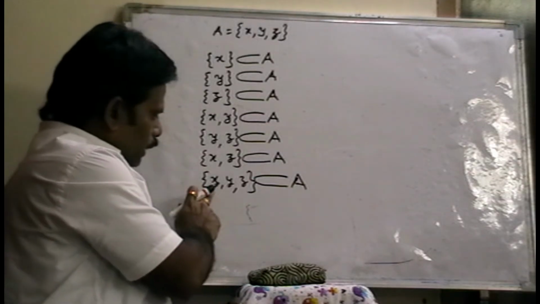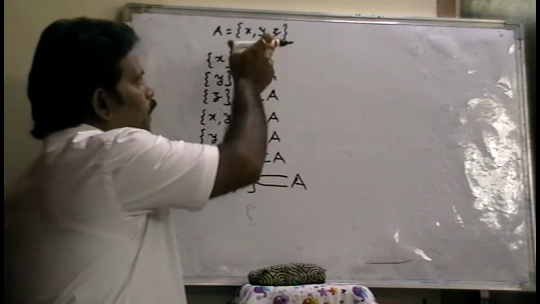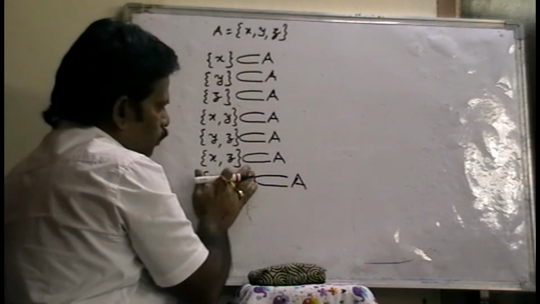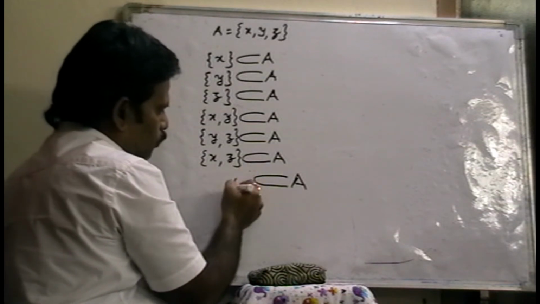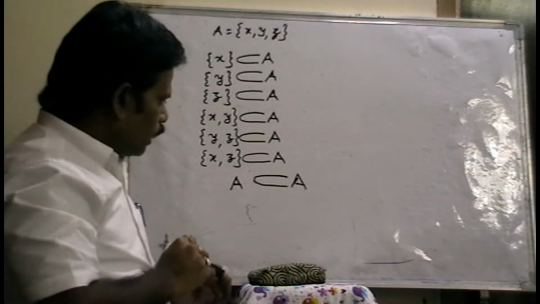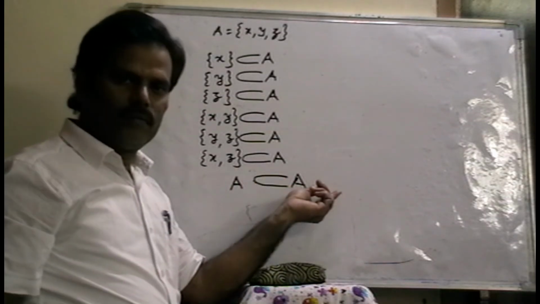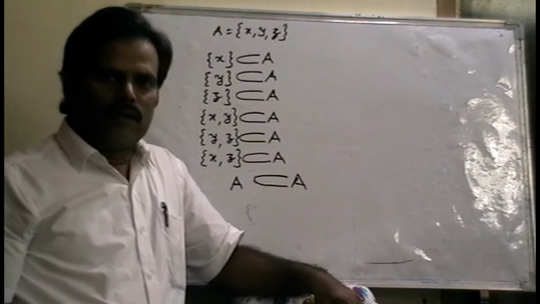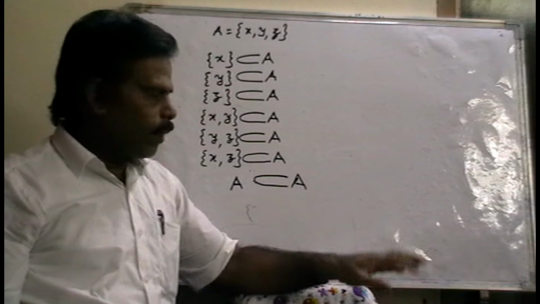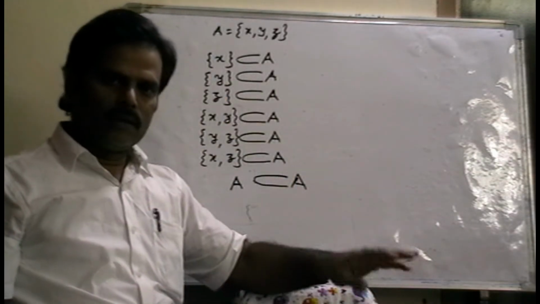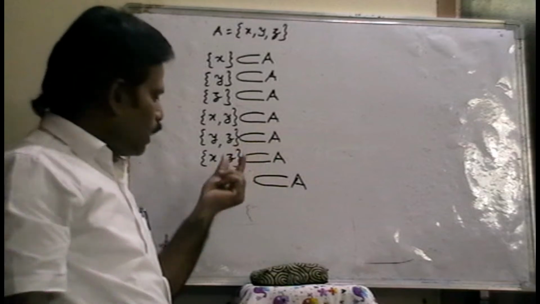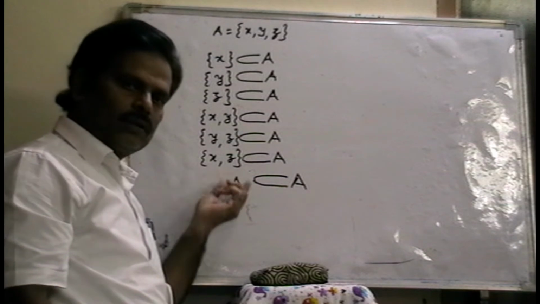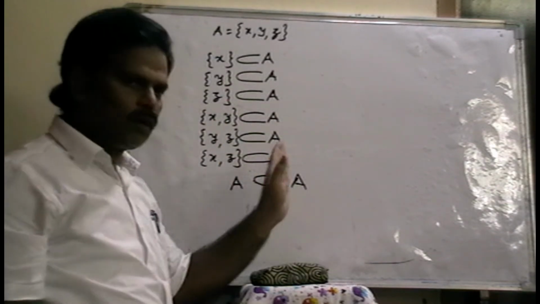But we know that if in a set the three elements X, Y, Z are there, then that set is called what? A. So in place of set XYZ we can write A. So finally we get that every set is a subset of itself. A is a subset of A. Why? Because every element in set A also belongs to set A only. So every set is a subset of itself. B is a subset of B, C is a subset of C. A is also a subset of A because every element of the set A also belongs to itself only. Therefore A is a subset of A.